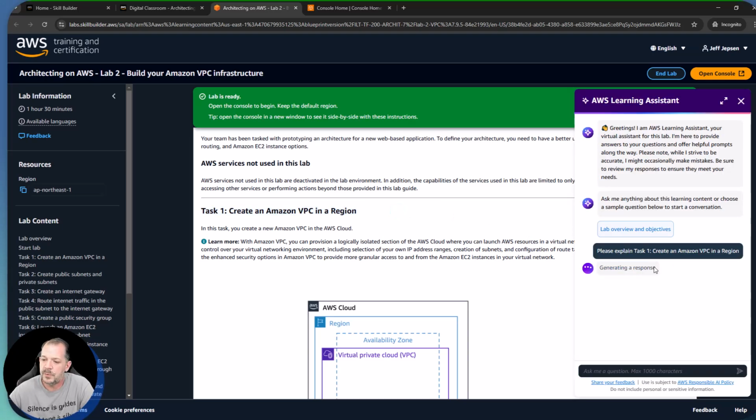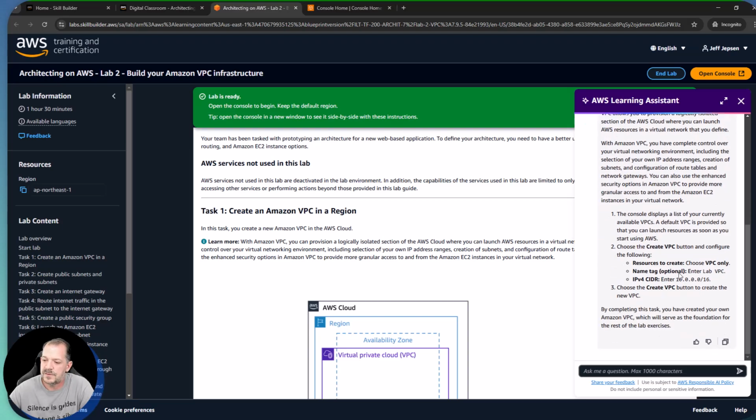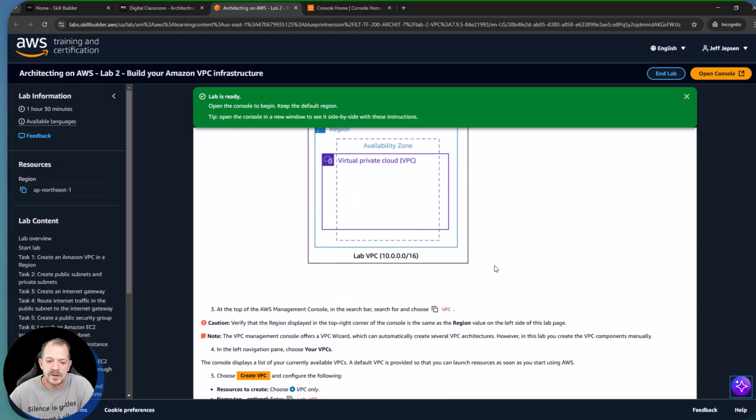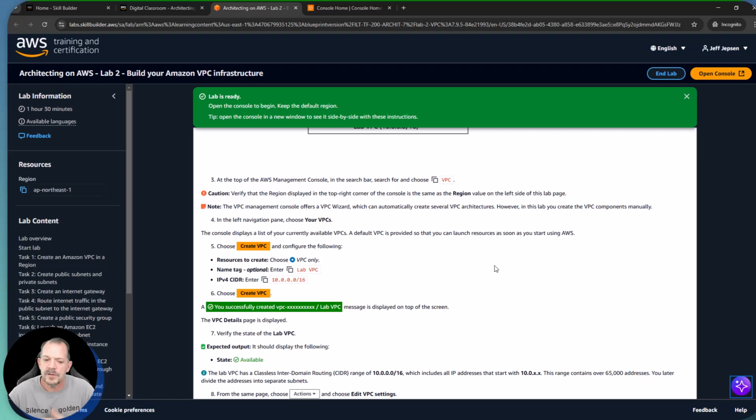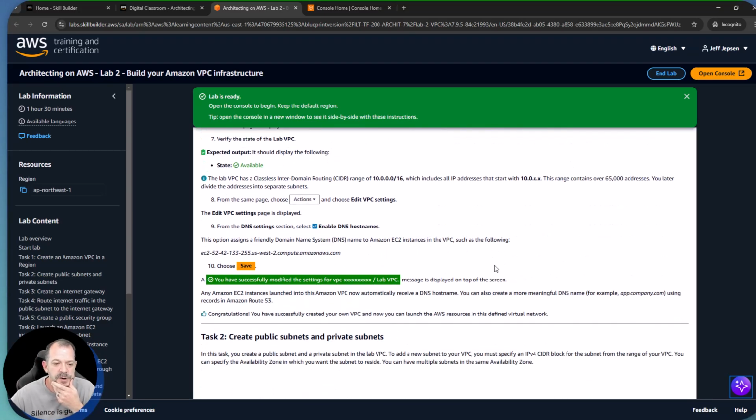So let's pop that open, and it pre-populated some dialogue for me in here: please explain task number 1, create an Amazon VPC. The chatbot is then going to give us a description of essentially the creation of the VPC, some settings that we're going to use and whatnot. We are going to collapse that down for the moment. I'm going to scroll back down here and we're going to ask it a question. All right, so let's go down here and find a compelling question.